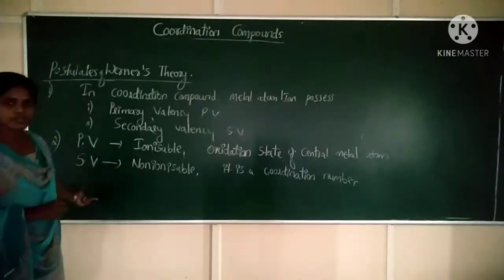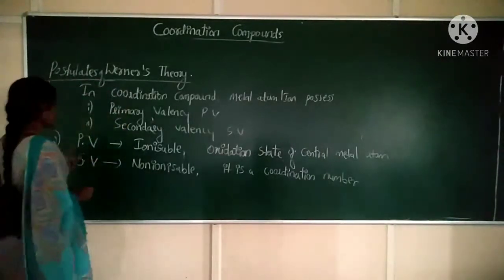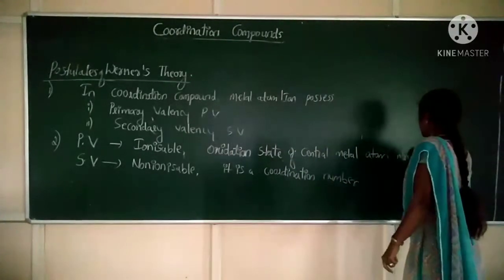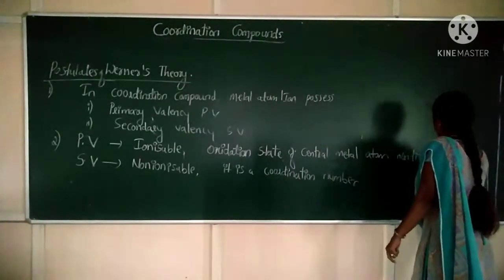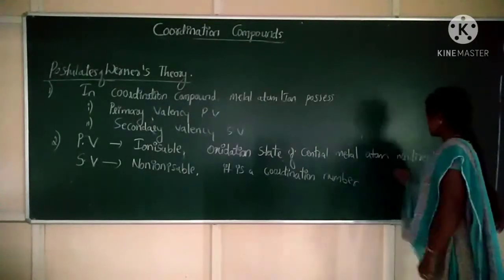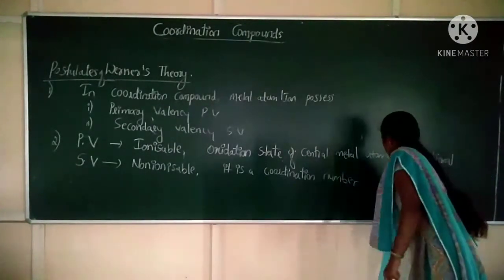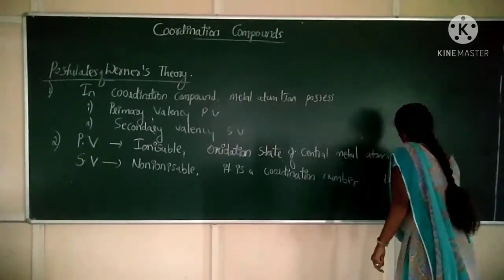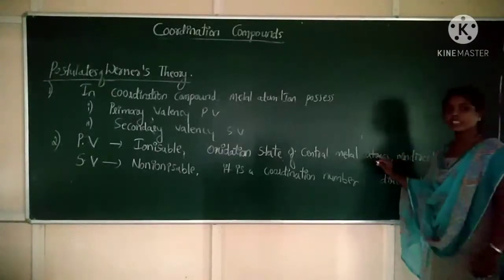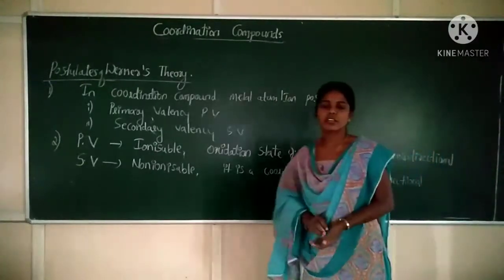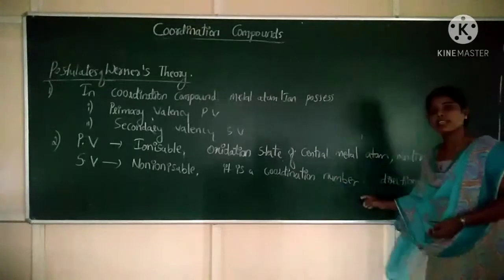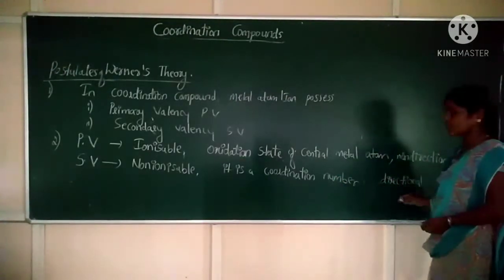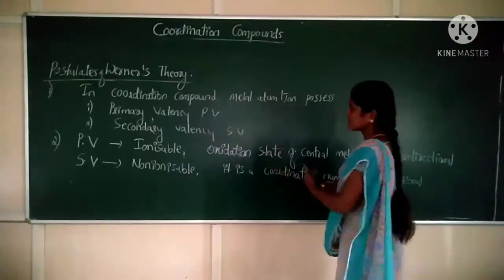So this is the second postulate. And one more thing: primary valency is non-directional, whereas secondary valency is directional. Primary valencies are not considered in a geometry, whereas the secondary valencies produce a definite geometry.